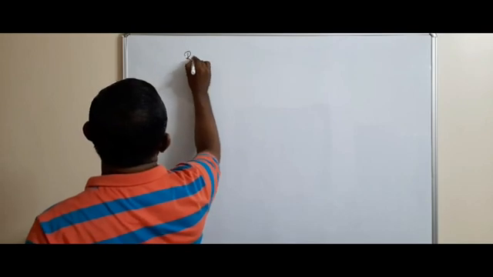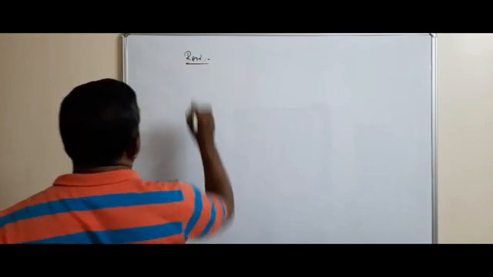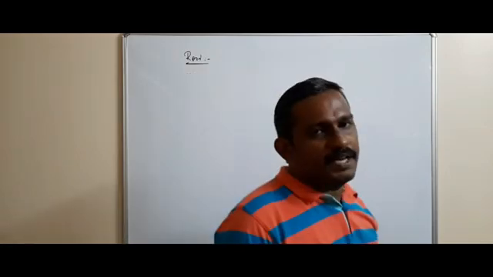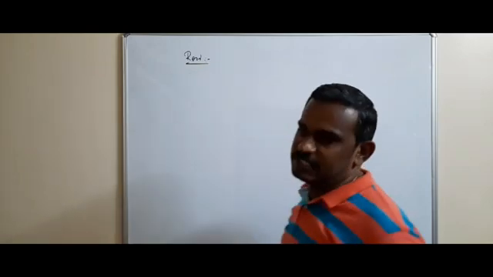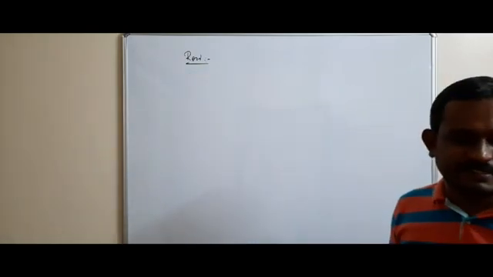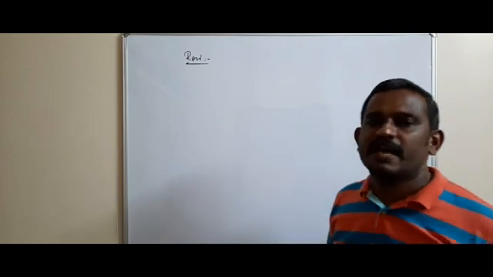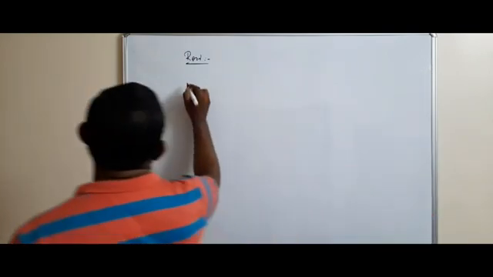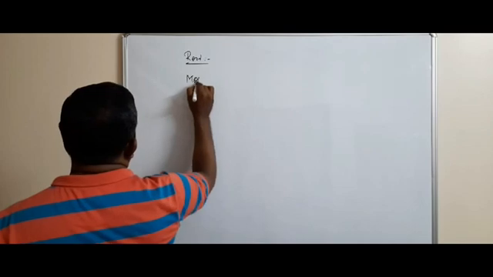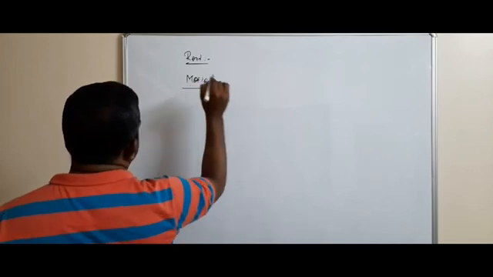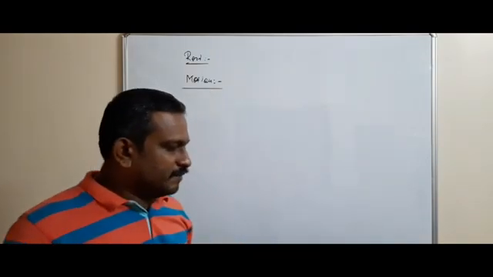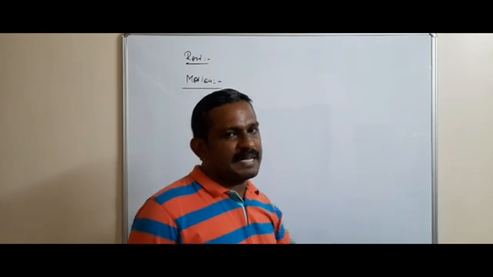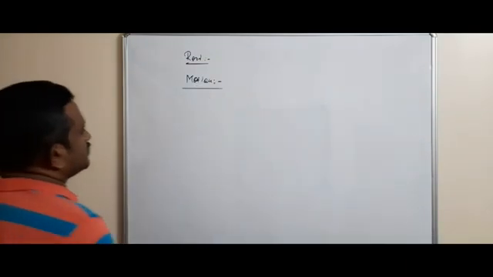Then what is rest? An object is said to be at rest if it does not change its position with the passage of time. So what is motion? An object is said to be in motion if it changes its position with respect to its surroundings with the passage of time.